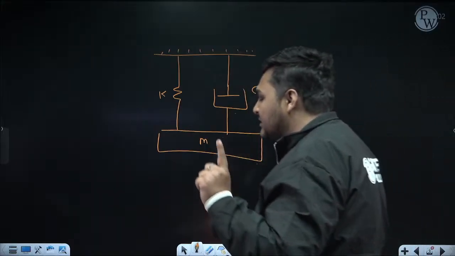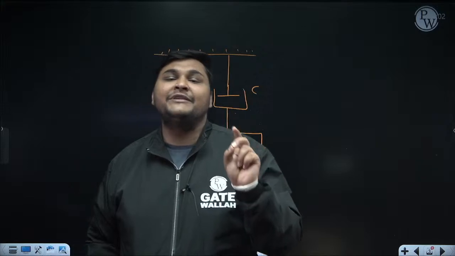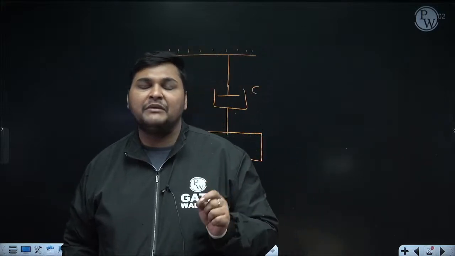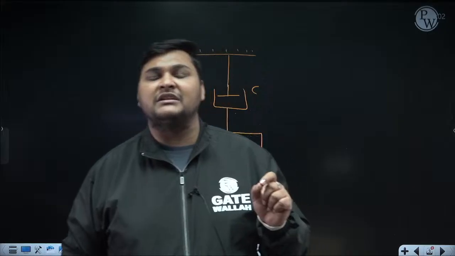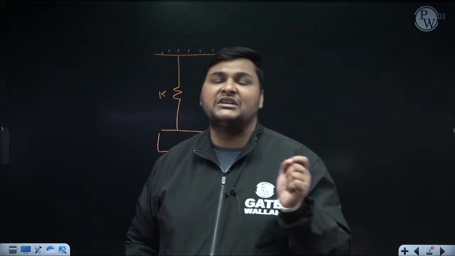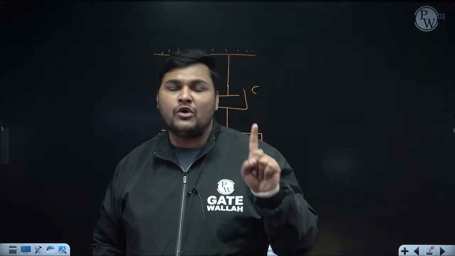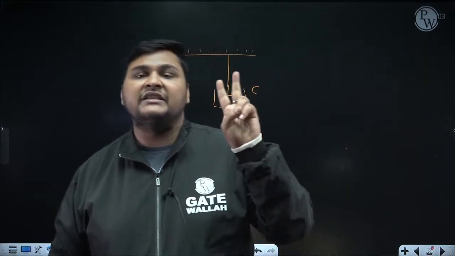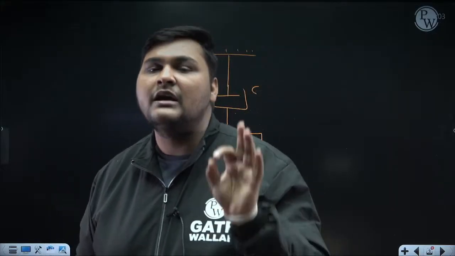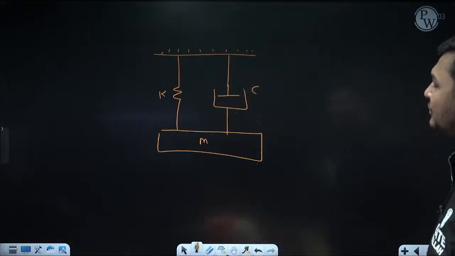Free damped vibration means, first, during vibration no external time dependent force will act. But second, there will be some damping because it is damped vibration. For damping, we attach a device to the vibratory system known as a damper, and the damper provides damping, that is, resistance in the vibration. So, if during vibration no external time dependent force acts and there is damping or resistance in vibration, then that vibration is known as free damped vibration.